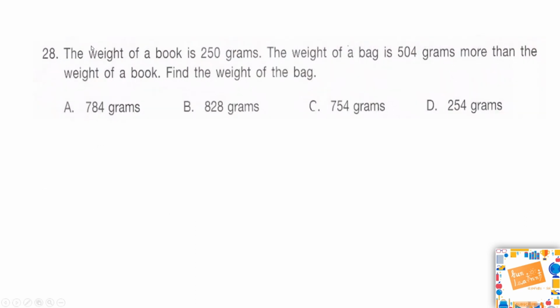Next question. The weight of a book is 250 grams. The weight of a bag is 504 grams more than the weight of a book. Find the weight of the bag. Is it option A 784 grams? Is it option B 828 grams? Is it option C 754 grams or option D 254 grams? The time starts now.